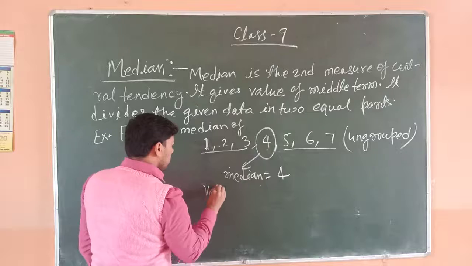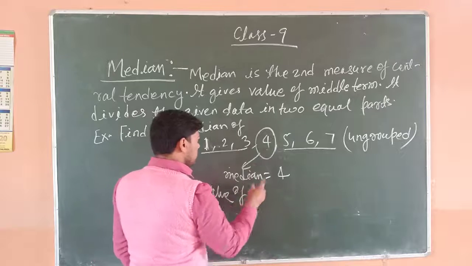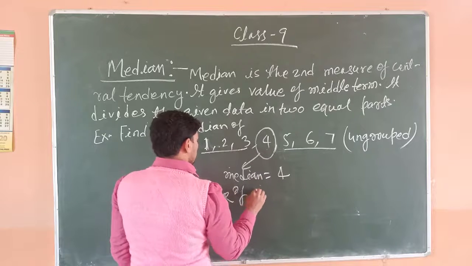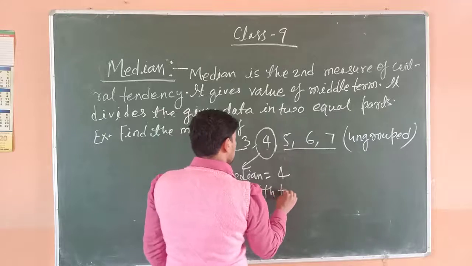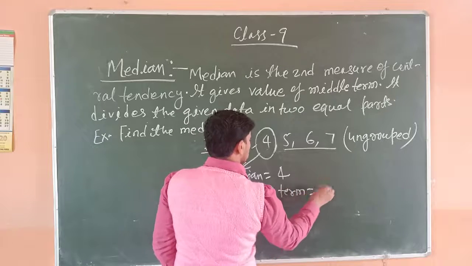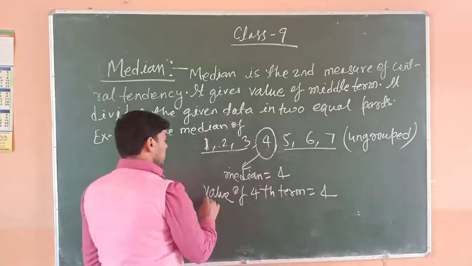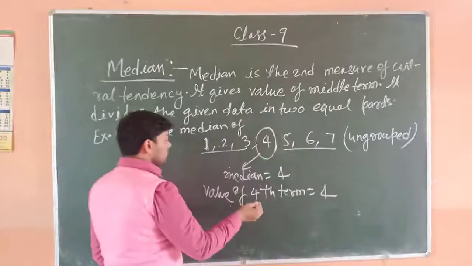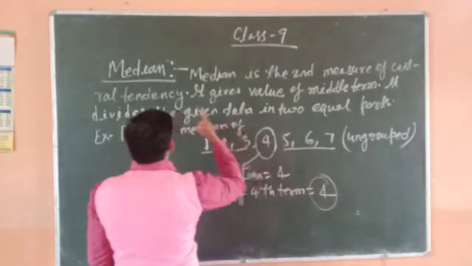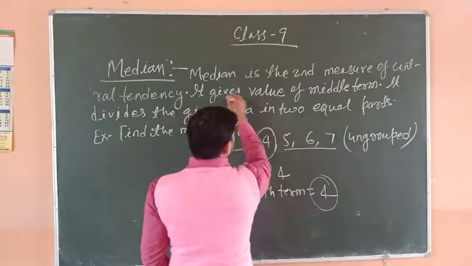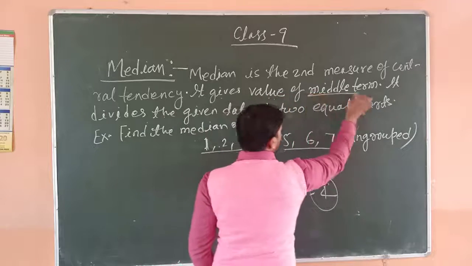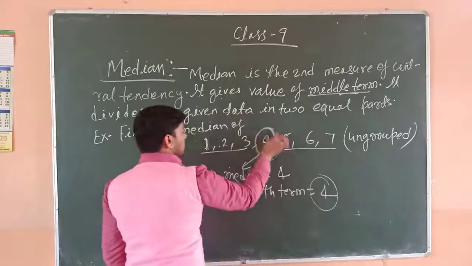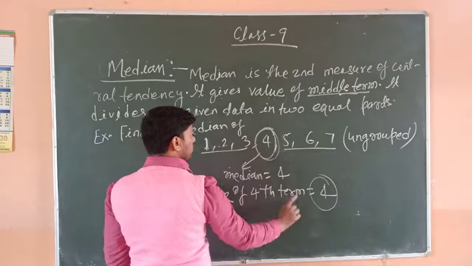So the value of the fourth term is 4. So it is the median. Median gives the value of the middle term. This is the middle term and its value is 4.